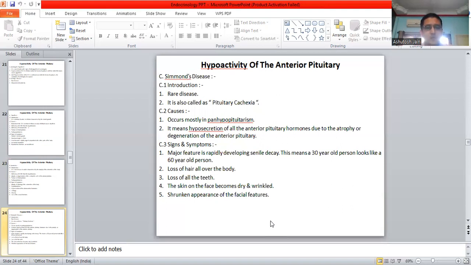Signs and symptoms. Major feature is the rapidly developing senile decay. What this means is that a 30 year old person looks like a 60 year old person. Loss of hair all over the body, loss of all the teeth, the skin on the face becomes dry and wrinkled, shrunken appearance of the facial features. I hope everything is clear up till now, my dear students. So moving on forward,